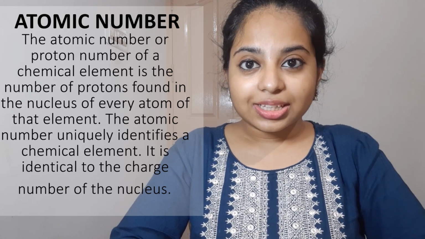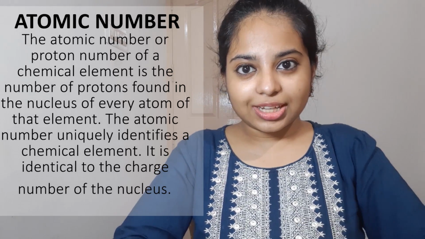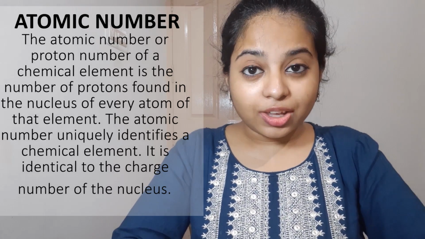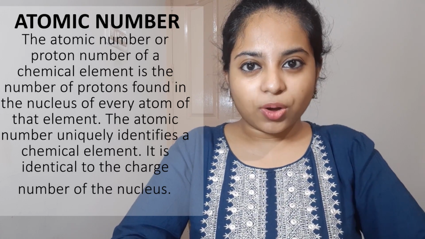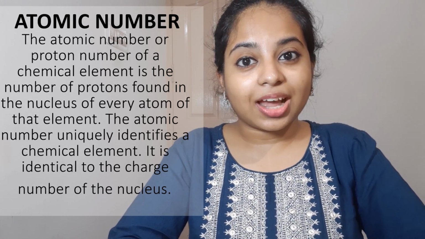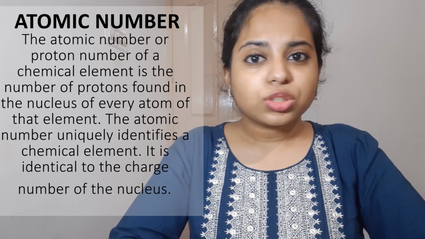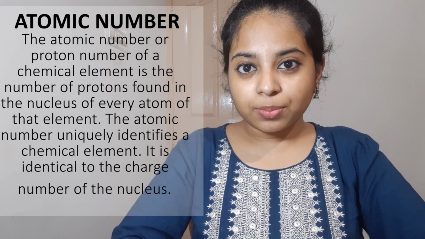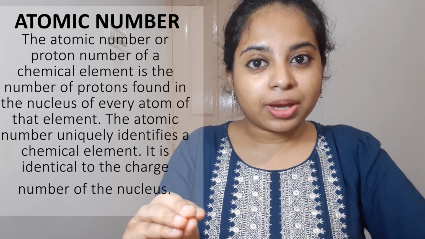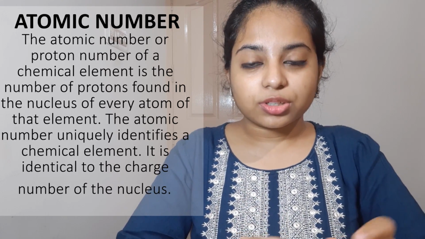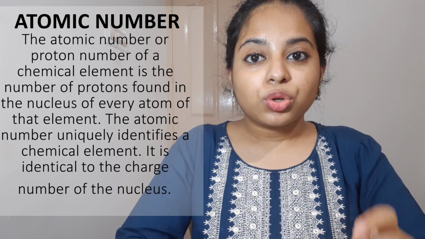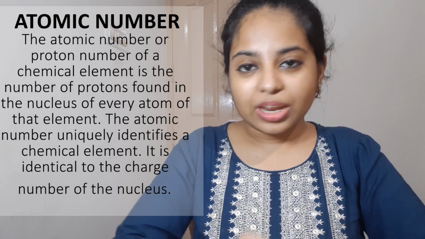This is because the number of electrons in the atom can vary, because as you have seen in an ion, sometimes it might have excess electrons or sometimes it might have deficiency of electrons. So similarly, you can't give a permanent number or a name to an element based on the number of electrons. So the number of protons is the deciding factor to give an atomic number for an element.